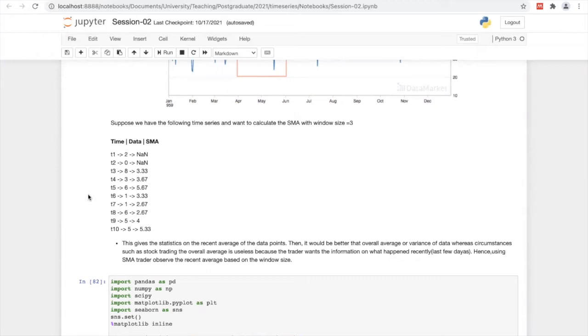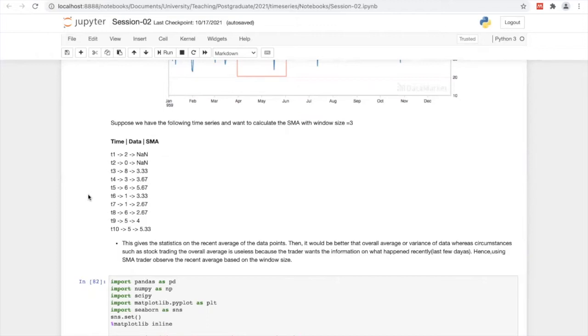What does it mean? It means that rather than considering the whole data, for example, once we calculate the mean, what we are doing is we sum up all the data points up to that and we divide by the number of data points. Then it represents the whole picture, the overall average.